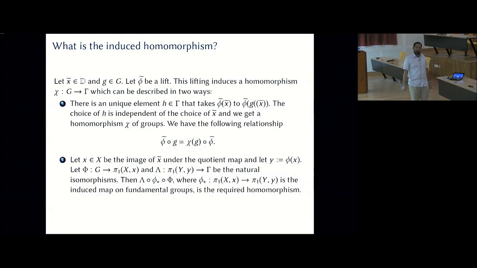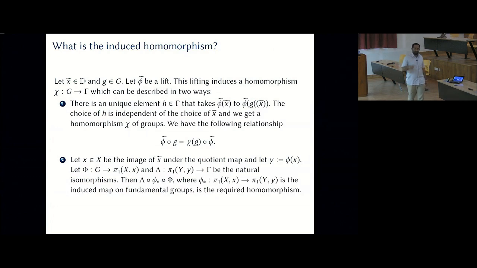Similarly, when you construct the map lambda, choose your lift to be the point phi tilde of X tilde. When you do that, you can check that the map lambda composed with phi star, where phi star is the push forward, the induced map on the fundamental groups, composed with capital phi is the required mapping between G and gamma. You can check that both mappings are exactly the same. So this is just a recap of covering space theory.